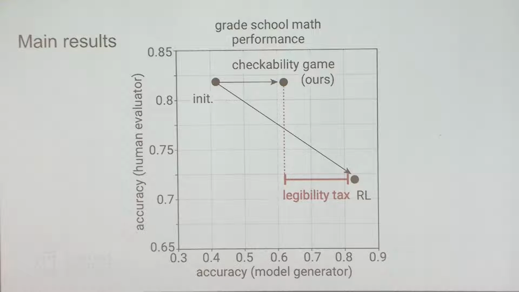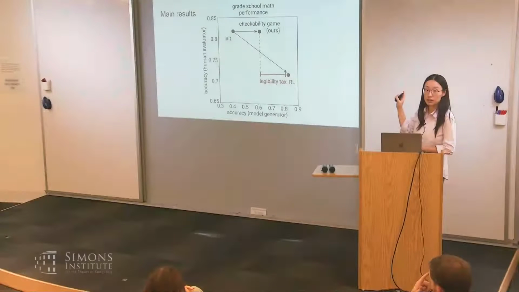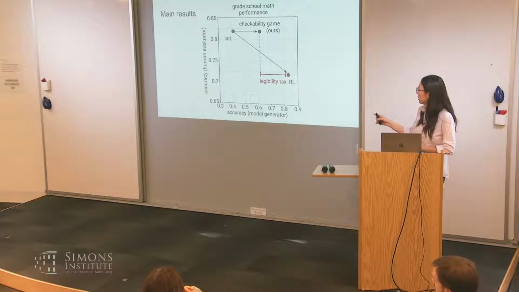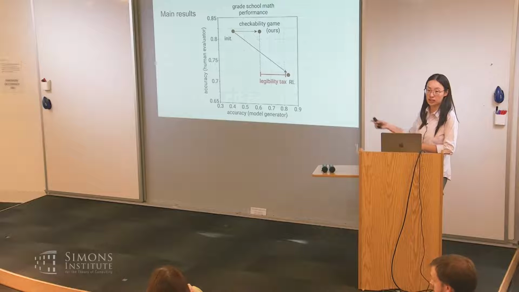So we're trying to push the Pareto frontier here. Maybe I'm confused about the y-axis. Does it mean the human gets nothing and whether the human can answer, or can the human judge the solution provided by the machine? It's the judge accuracy. And the x-axis is solution accuracy, not judge accuracy. Yes.